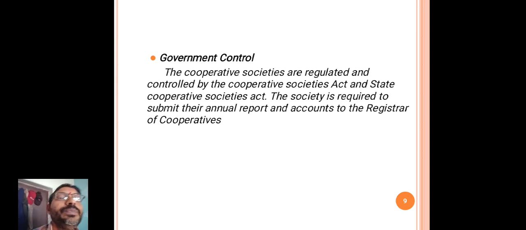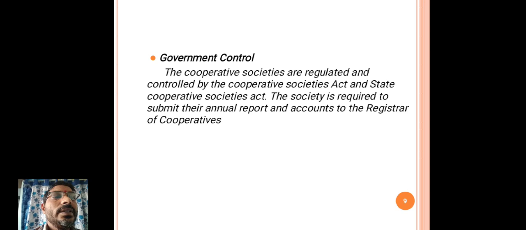For the cooperative societies, there is a governing body from the government, that is the Registrar of Cooperatives. These cooperative societies are under the control of the Registrar of Cooperatives, and they need to submit the annual report and accounts.